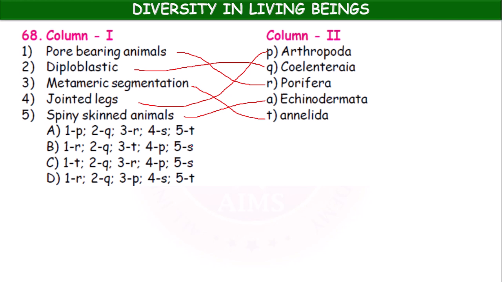Here T is wrong option, actually 5A. Okay, here actually change. Okay, option 2.